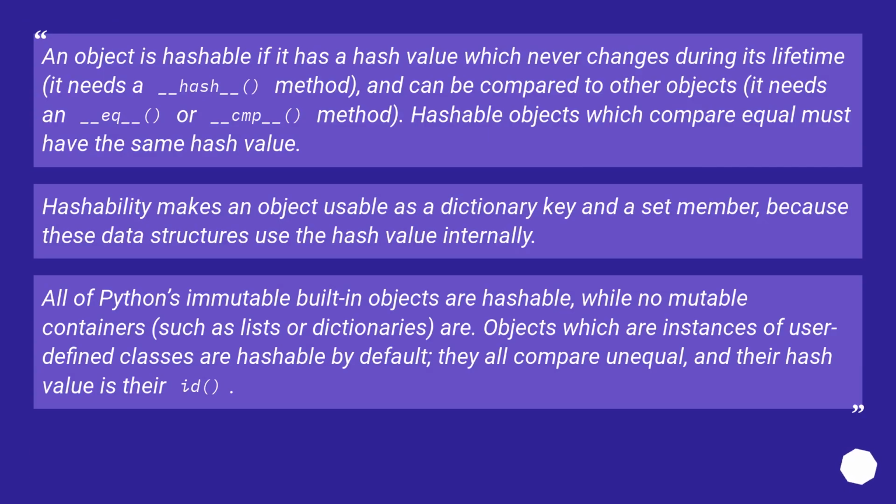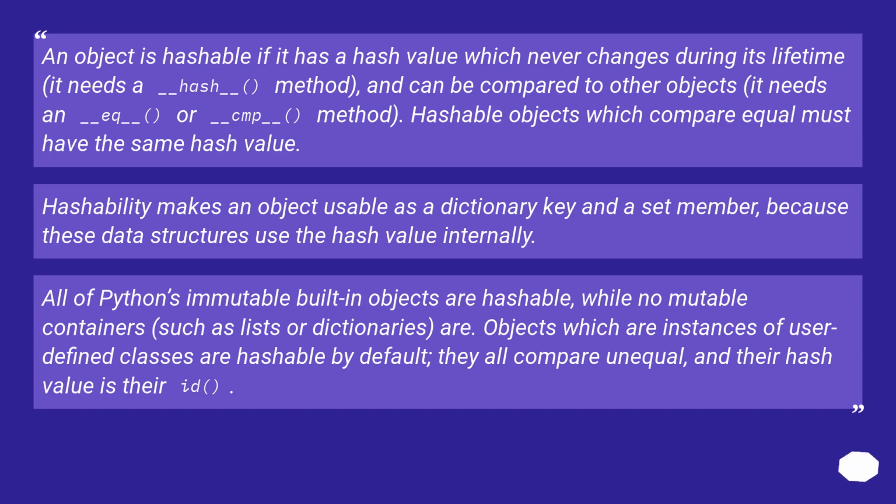From the Python glossary: An object is hashable if it has a hash value which never changes during its lifetime. It needs a __hash__ method, and can be compared to other objects. It needs an __eq__ or __cmp__ method. Hashable objects which compare equal must have the same hash value.